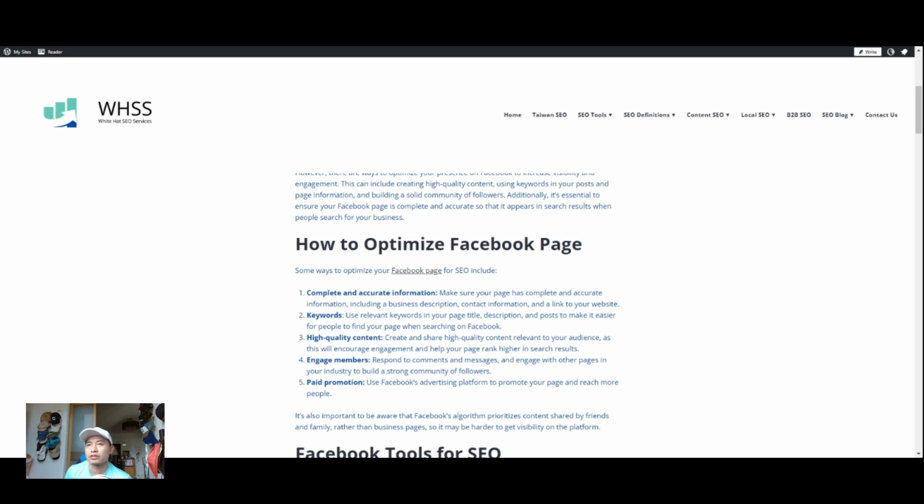So that's why it's so important to understand that if you have a business page, for instance, or a Facebook page, you need to make sure that you're optimizing it properly so that it shows up when people are searching for those specific keywords. And if you don't have those keywords in your page, guess what? You're not going to show up. All right. So first off, what do you need to know when optimizing a Facebook page?